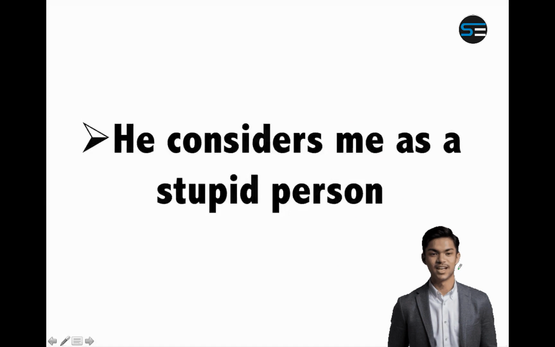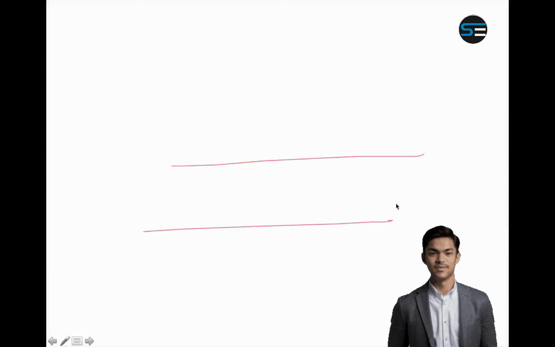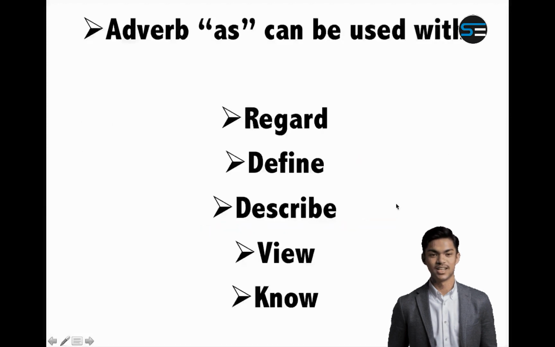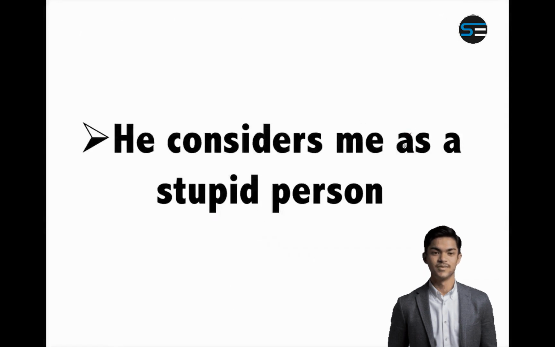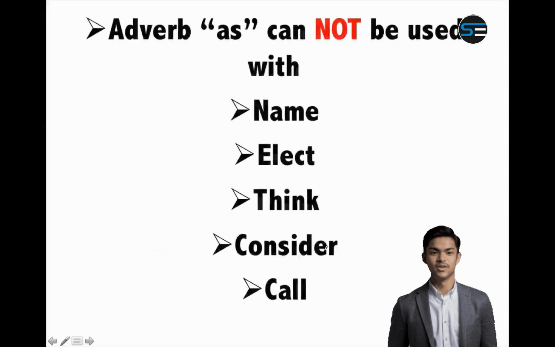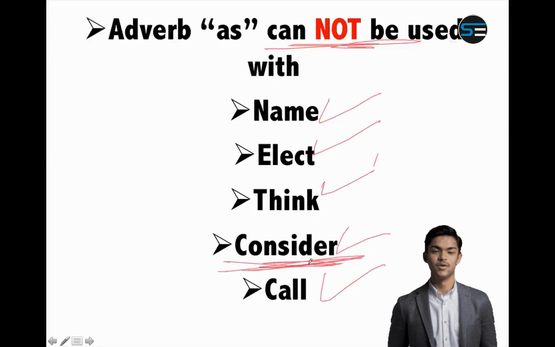For example, he considers me as a stupid person. Is this correct? So check out the verbs with which we use as. Is consider the verb with which we use as? No. So this sentence is wrong. So you will say he considers me a stupid person. As is not required here. So you will not use as with these verbs: name, elect, think, consider, and call. So you can see with consider we don't need to use as.